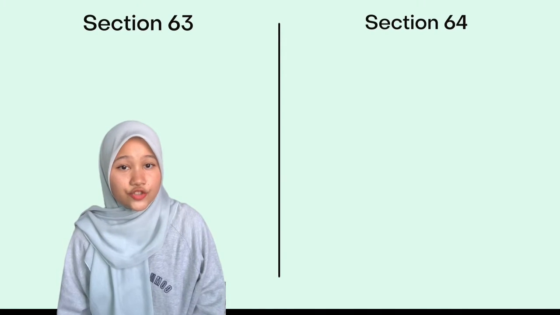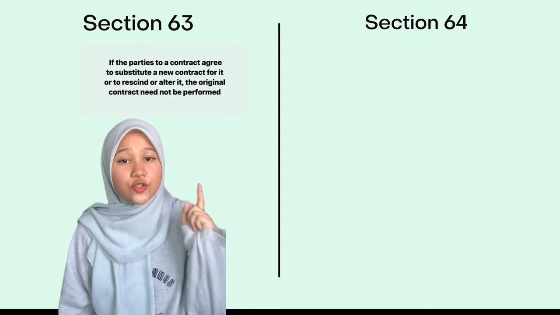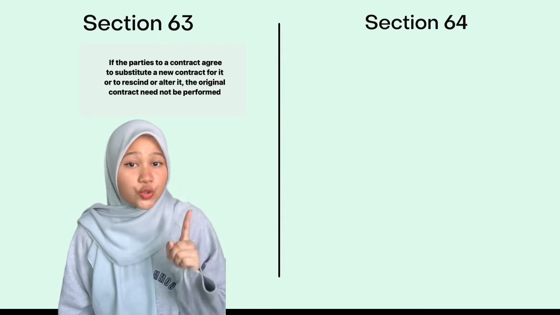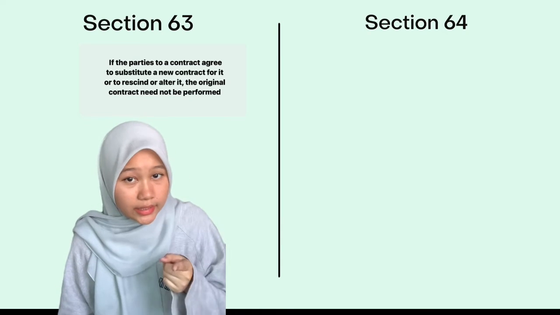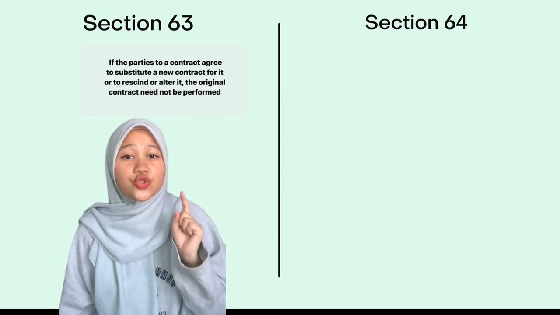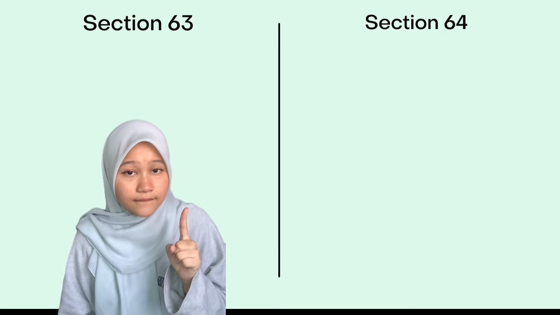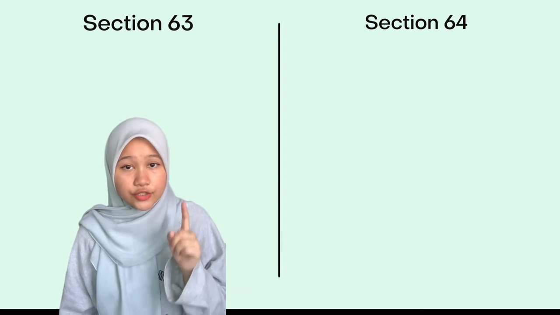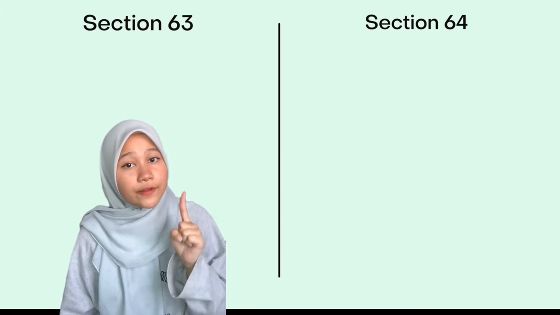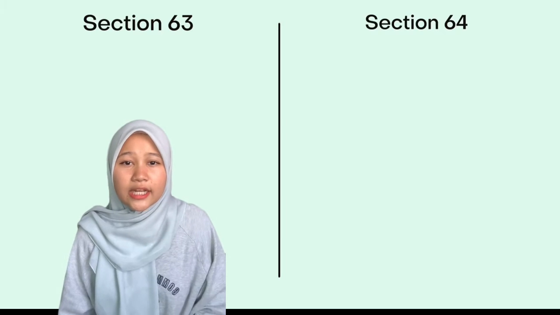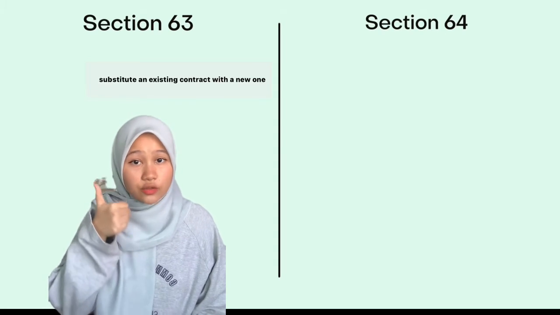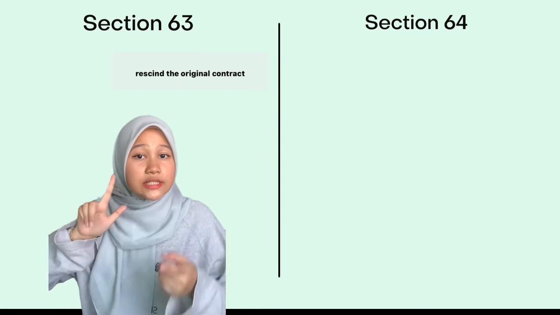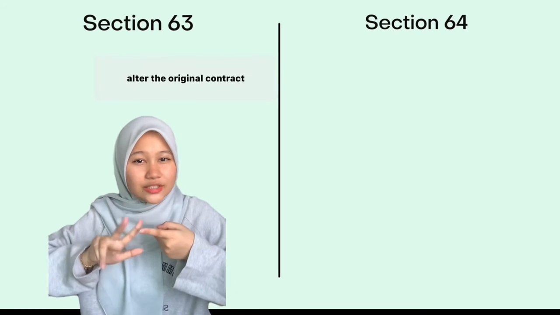Section 63 defines that if the parties to a contract agree to substitute a new contract for it, or to rescind or alter it, the original contract need not be performed. Section 63 of the Contract Act 1950 provides that the parties can agree either to substitute an existing contract with a new one, or rescind the original contract, or alter the original contract.